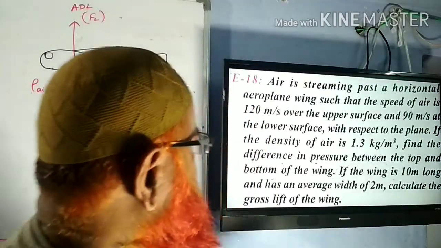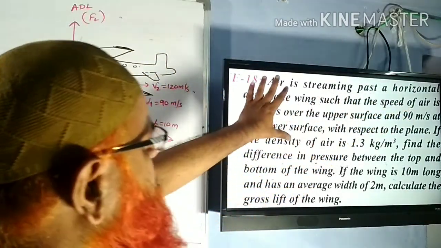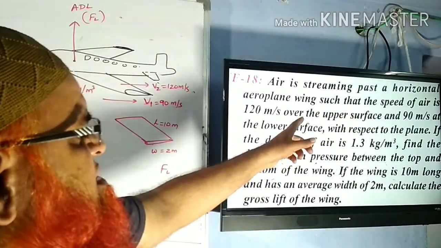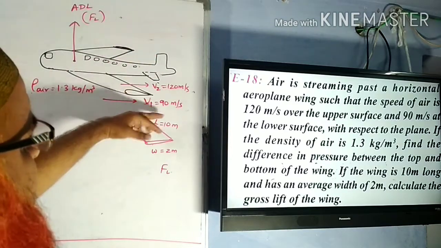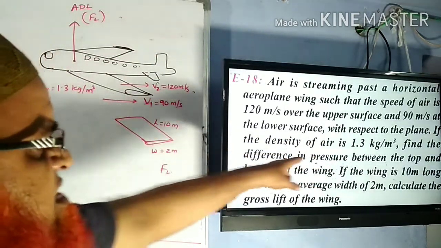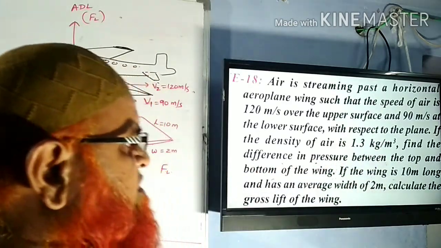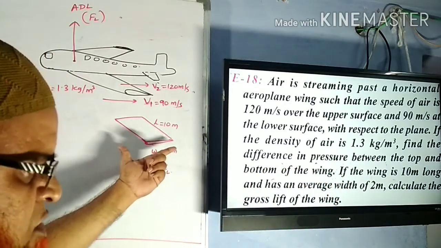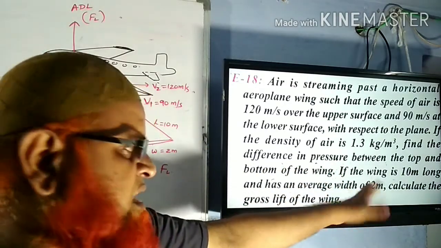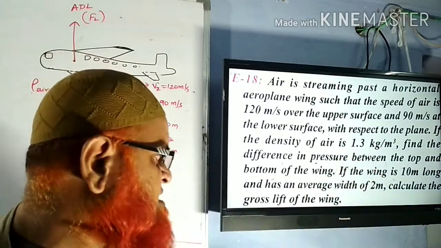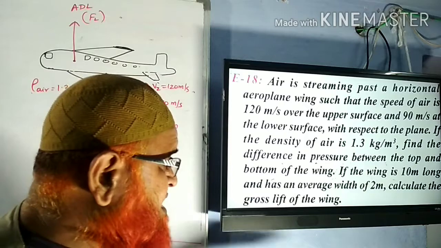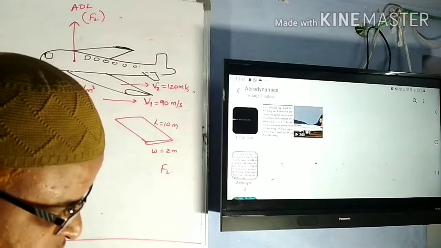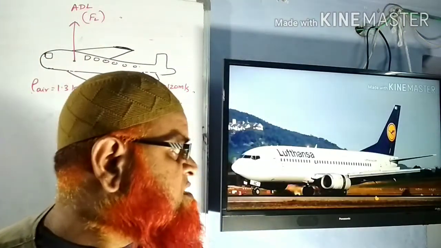Okay, so if this is the problem here, if you observe, a problem was explained here. If you see, this is an aeroplane. Speed of the air is 120 meters per second over the upper surface, and this is 90 below the surface. Density of air is given. Find the difference in the pressure between the top and the bottom. Pressure difference you have to find out. The dimensions of the wing are given to us, length and average width. Calculate the gross lift of the wing. How this huge aeroplane is being lifted, that is a big question before us. So we shall discuss this today.